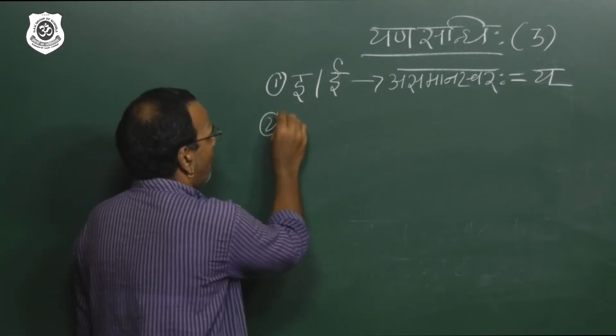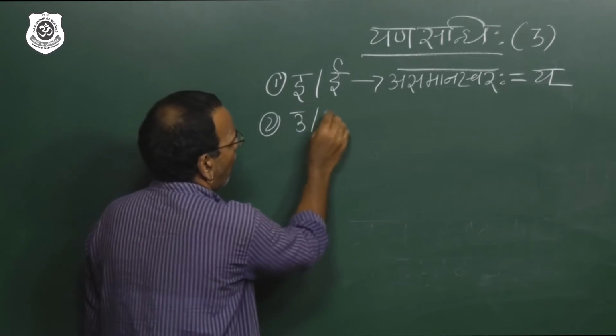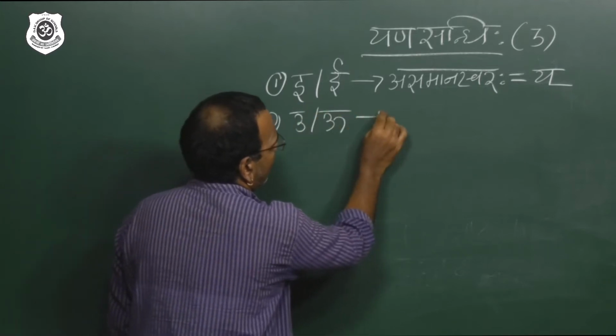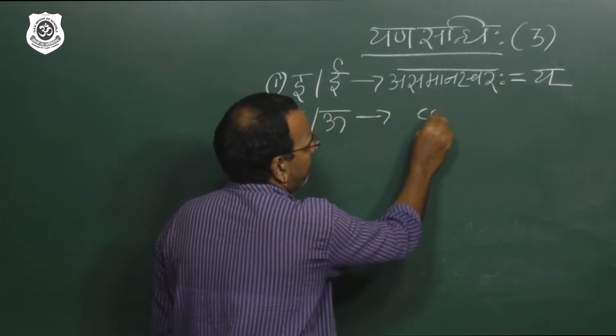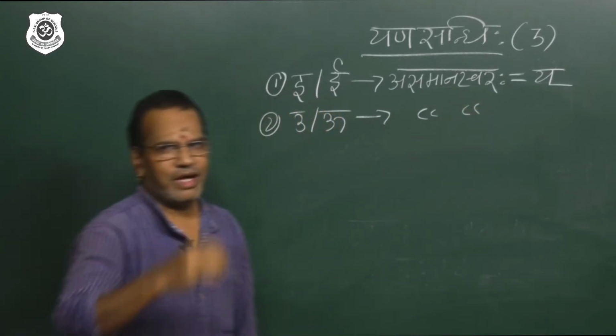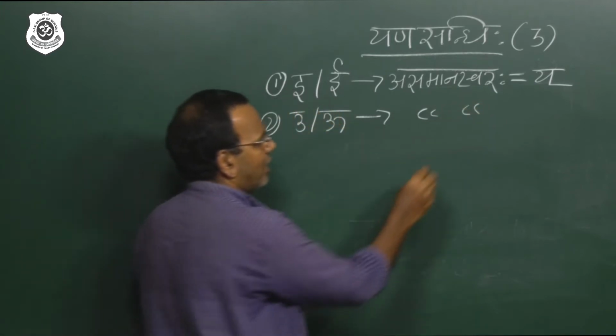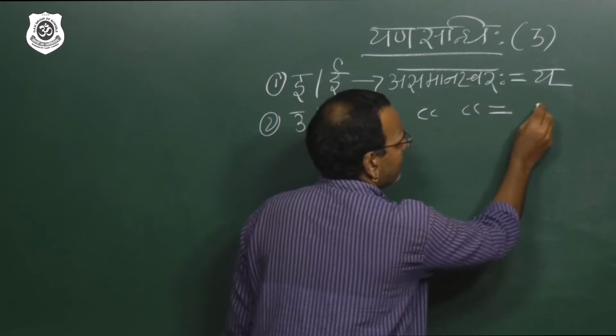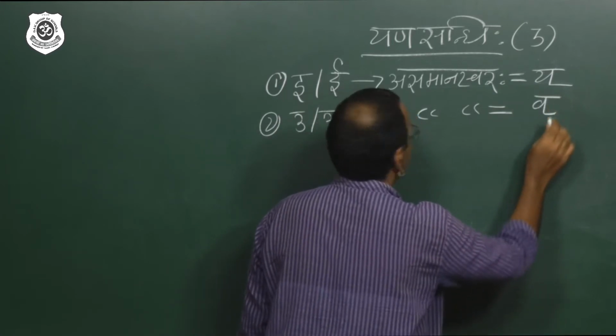Second, after u or uu, when followed by asamana swara. I am not writing asamana swara once more. You will get the answer va.